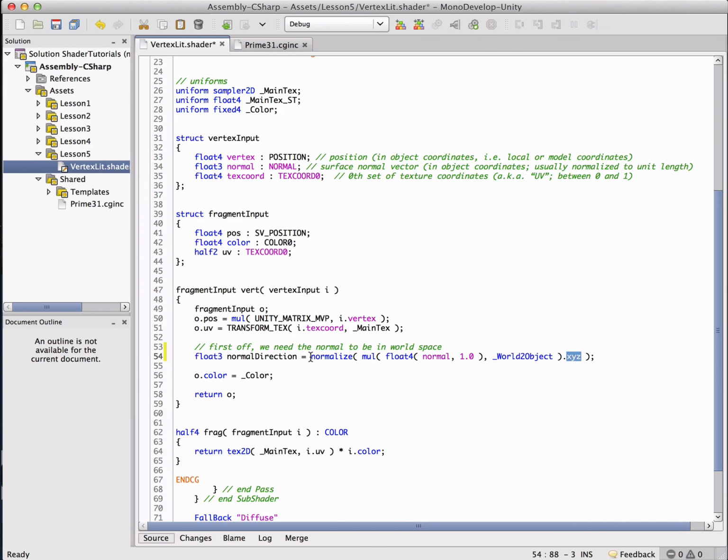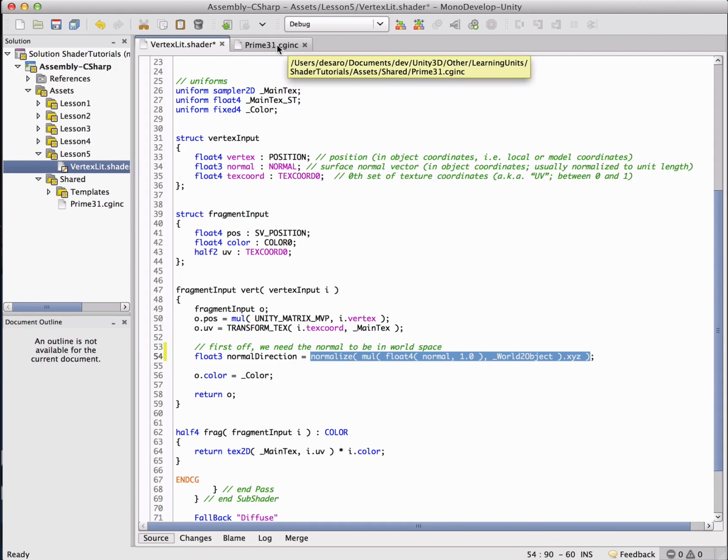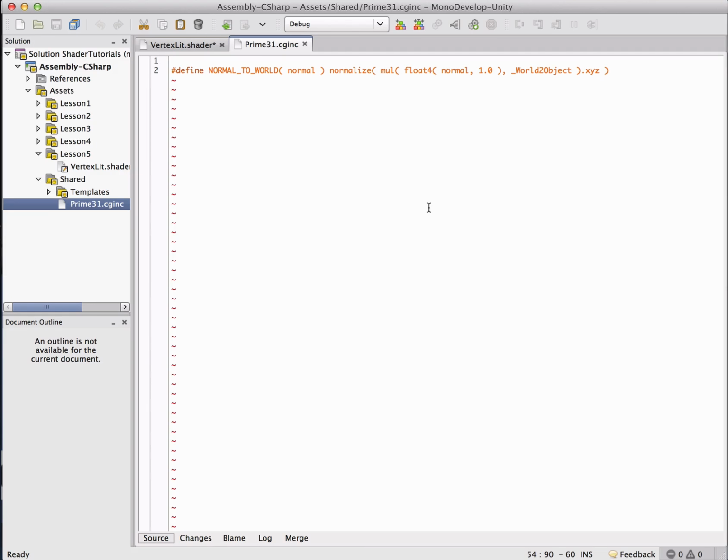Now, this line of code is ugly. It's really ugly, to say the least. This is something that we're going to be doing all the time when we're dealing with lighting. We're going to need to take that normal and get it into world space. So this is a perfect opportunity to use our include file to make this cleaner. We're going to have a look at the include file, and you'll see it just has a simple define in it.